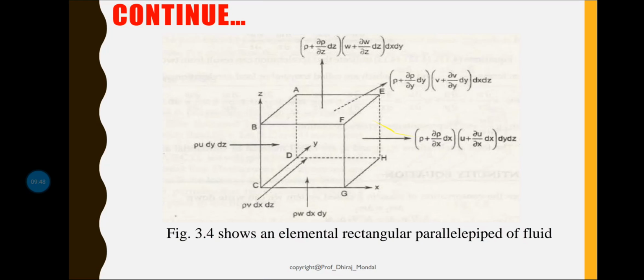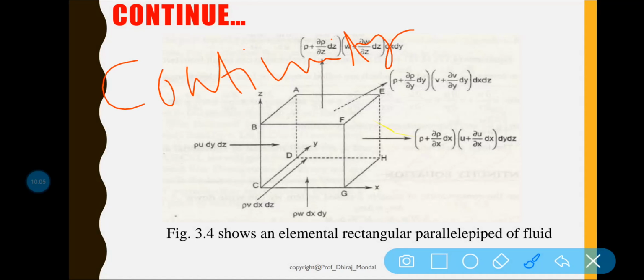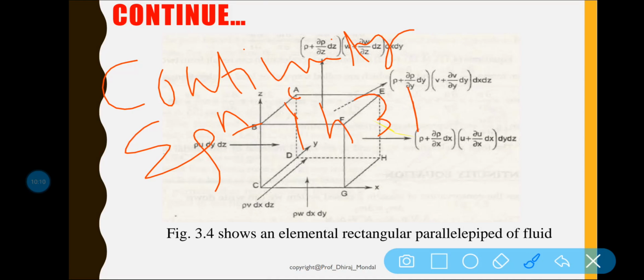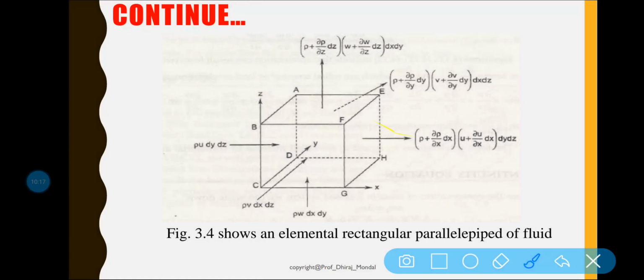this is your three-dimensional flow. Now here we will be discussing the continuity equation in 3-dimensional flow. See here, this is your x axis, this one is your z axis, this is your y axis.